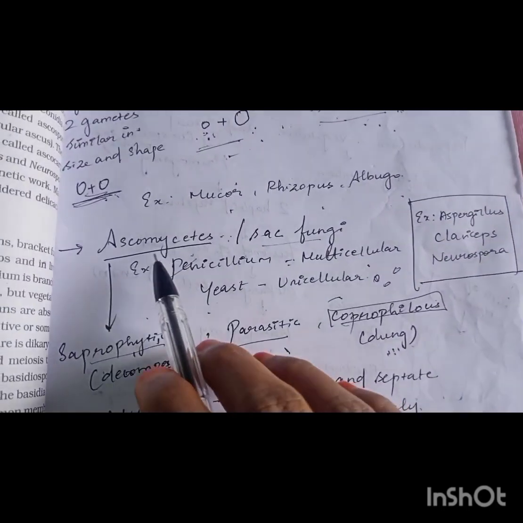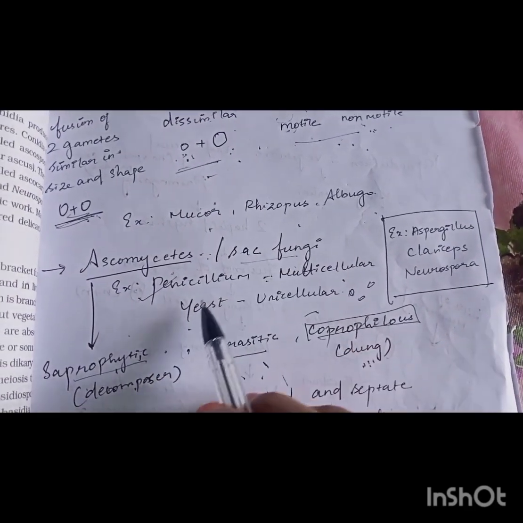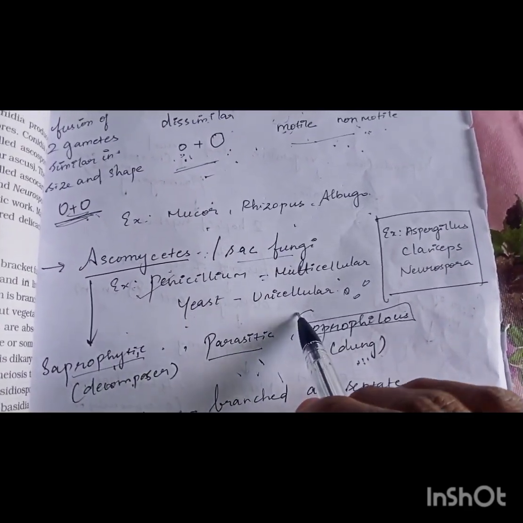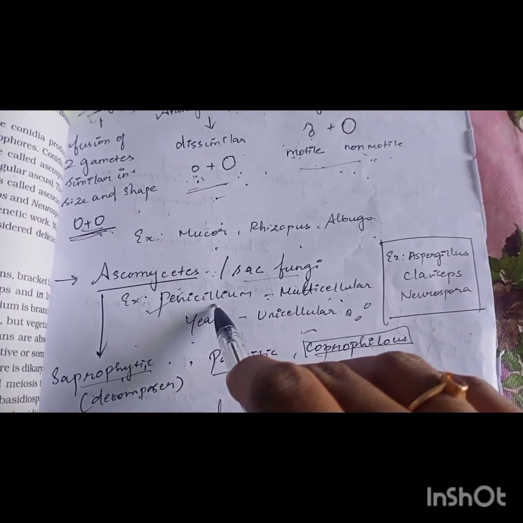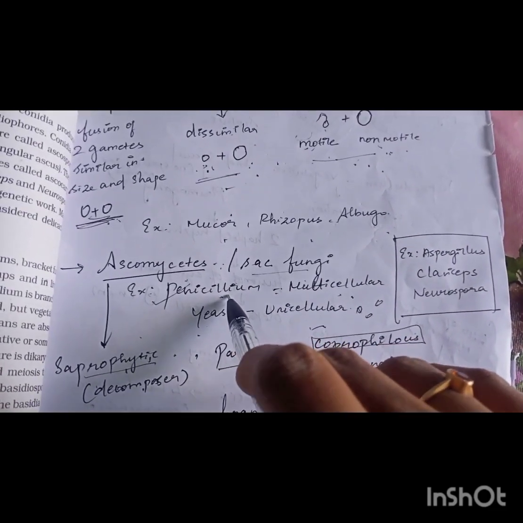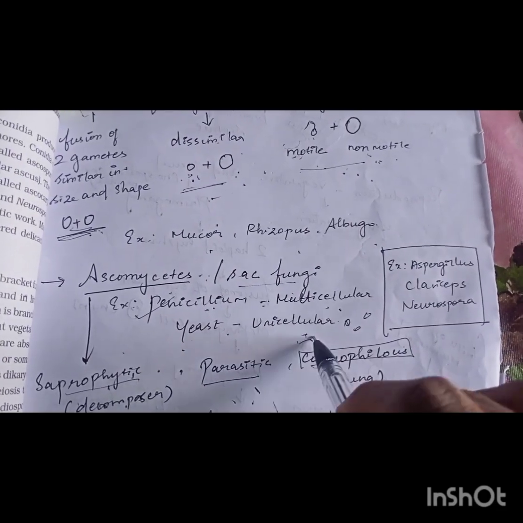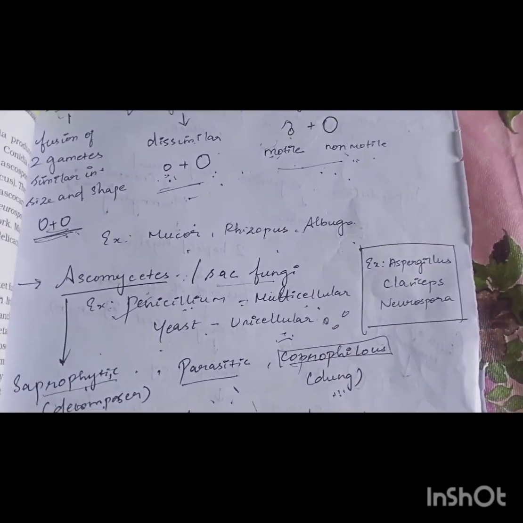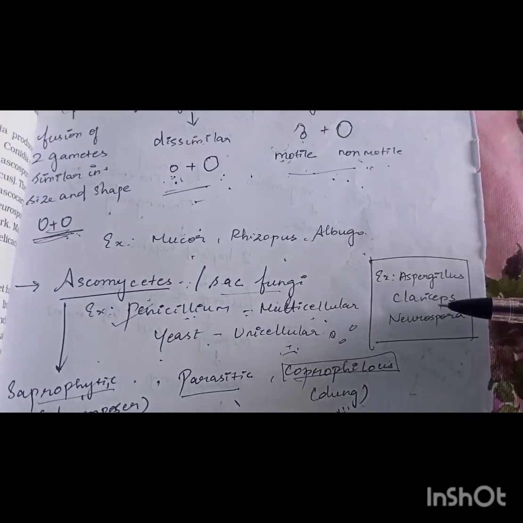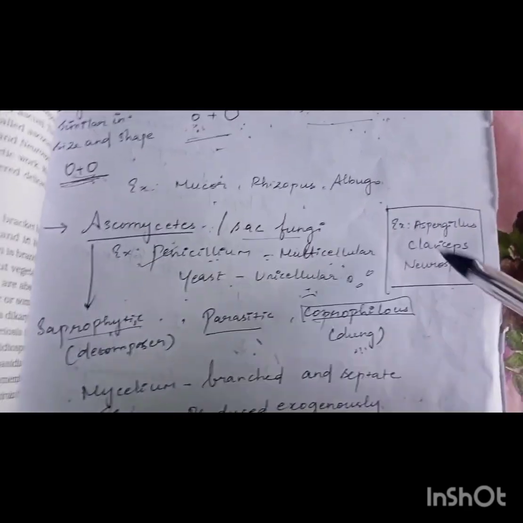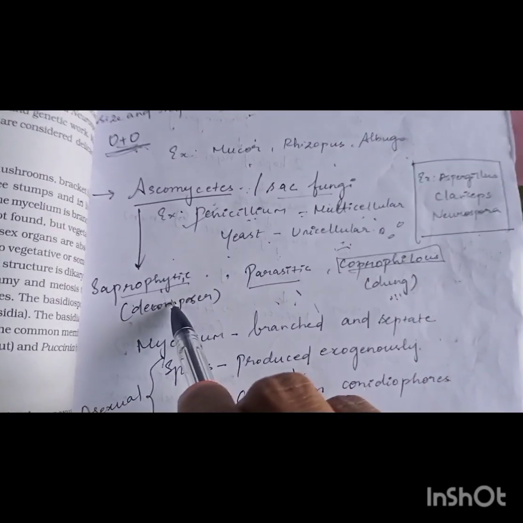So the second class is Ascomycetes. They are also known as sac fungi. They are either multicellular or unicellular. The best example is Penicillium, from which the first antibiotic, penicillin, was extracted. And yeast is an example of the unicellular fungi. Some other examples include Aspergillus, Claviceps and Neurospora. So these fungi are saprophytic.